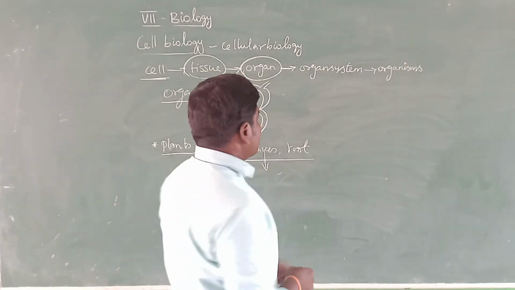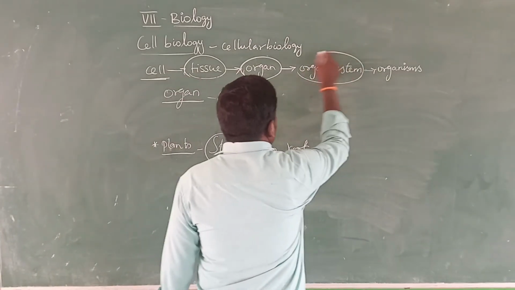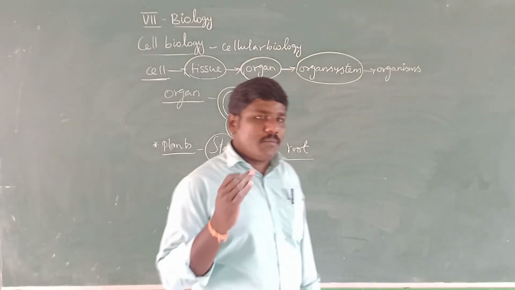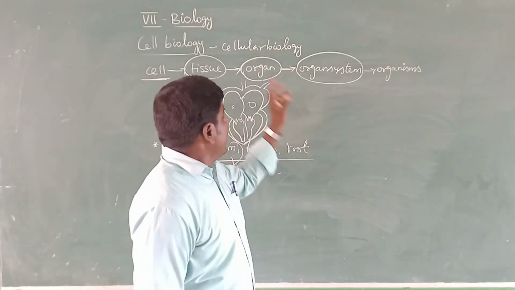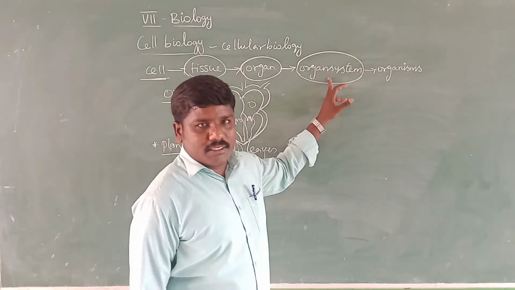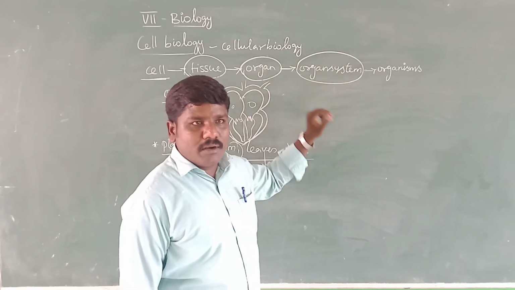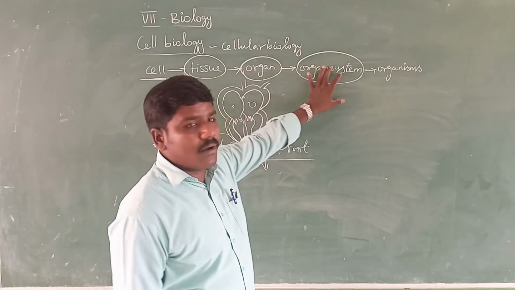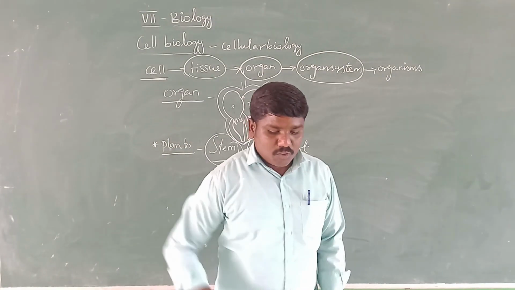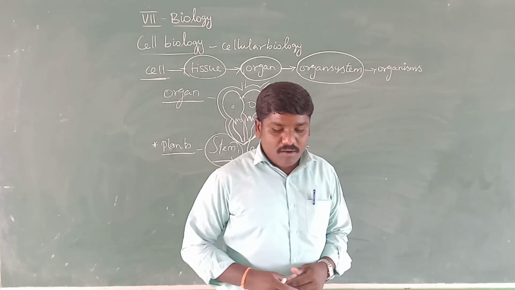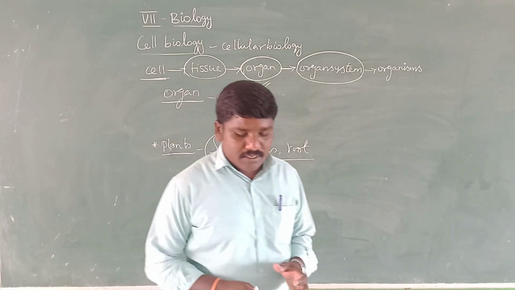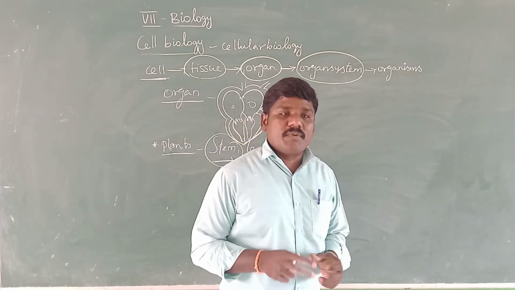And then the next one, organ system. How is one organ system formed? Many organs come together to form one organ system. The different types of organs form an organ system, which is concerned with a specific function.